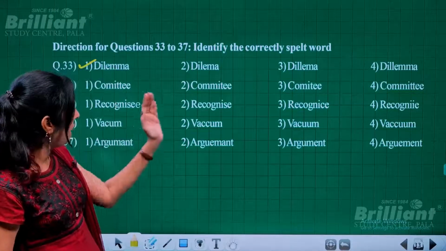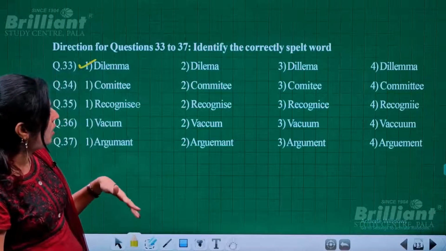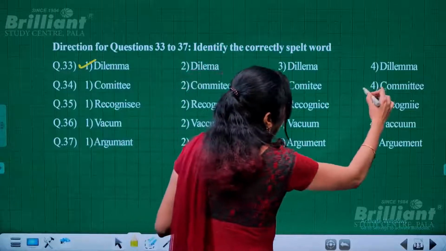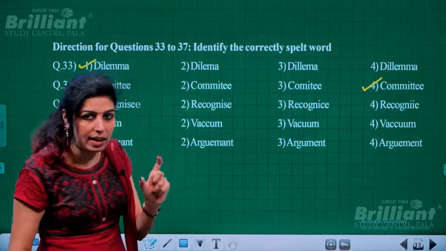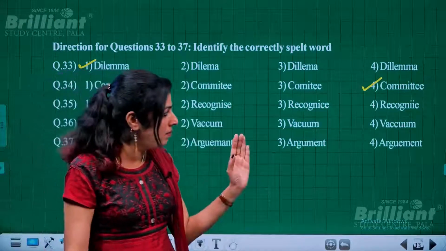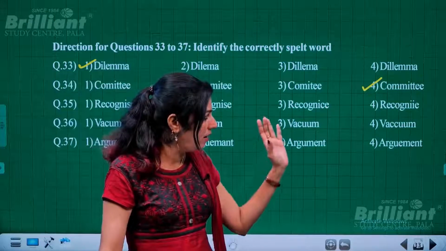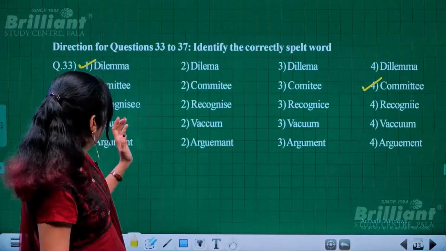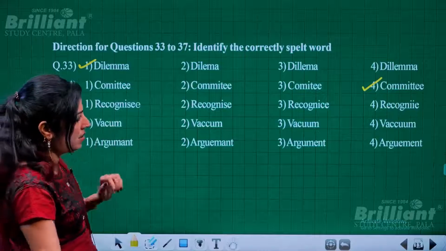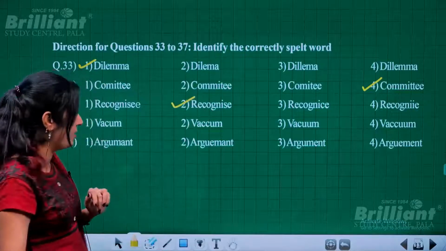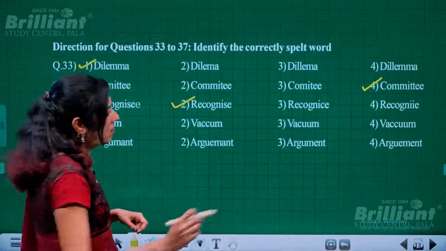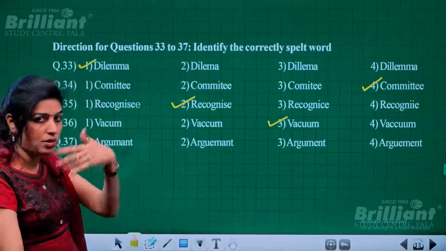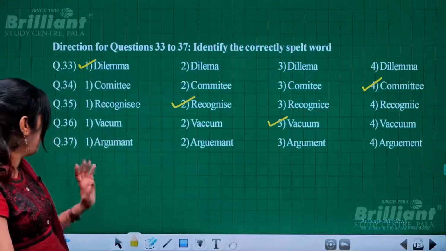And then the second one, I guess most of you know the spelling of committee, where we have double M, double T and double E, where three double letters come in a single word, committee. Then recognize: the correct spelling is the second one, obviously. Then vacuum, V-A-C-U-U-M, that empty space, it's all connected with science, you all know better.